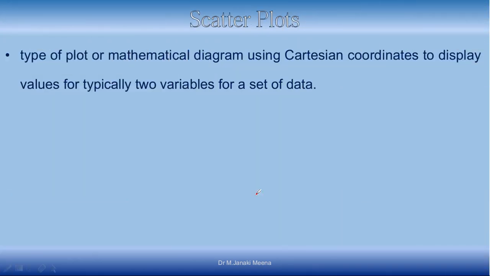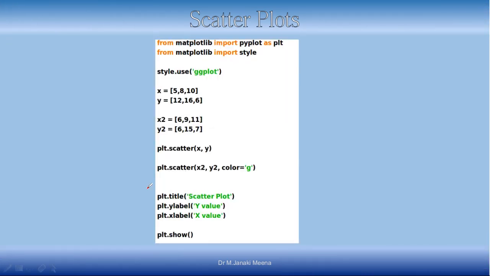Okay. The next type of plot we are going to see is the scatter plot. A scatter plot shows points in space. It is a type of plot or mathematical diagram using Cartesian coordinates to display the values between two variables of data. How we can do a scatter plot is, we do the same thing like importing, and then there are two lists and so on, 4 lists totally here. We are using the same style, ggplot.